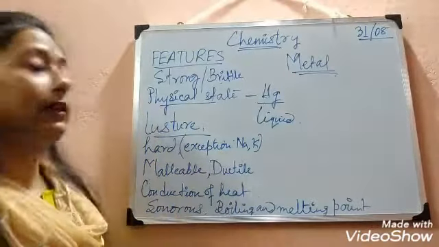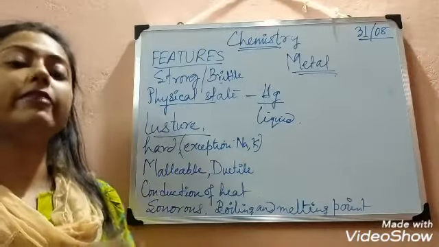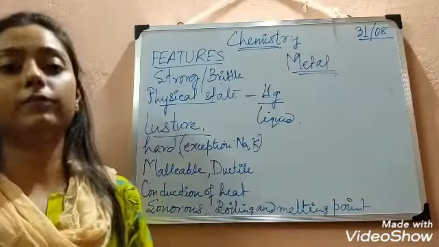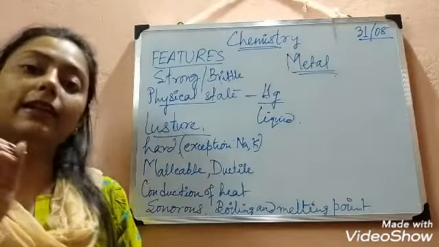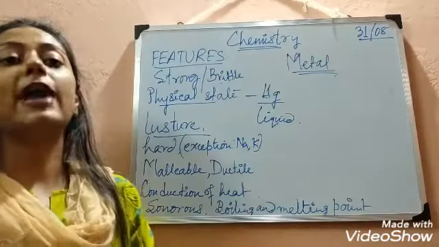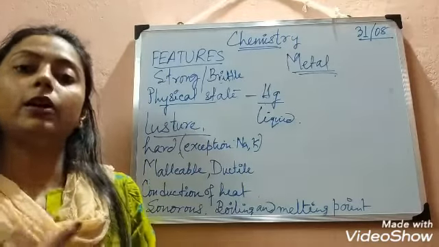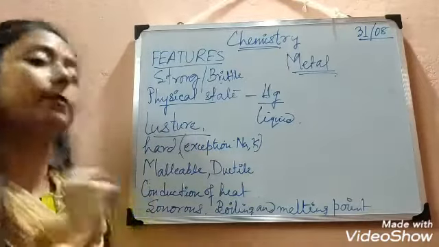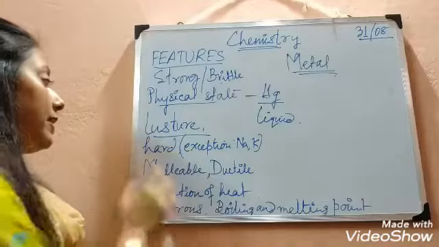The next one is luster. Luster means having shine. Most of the metals are very shiny, having many brightening features on their surface. They can reflect light and create shiny effects. So metals are very lustrous. Just like gold, which we use in our ornaments, or silver or aluminium sheets. Have you seen aluminium sheets? They are very silvery, shiny and lustrous. This is a very good example of metals that we can find in our environment. The next one is hard.